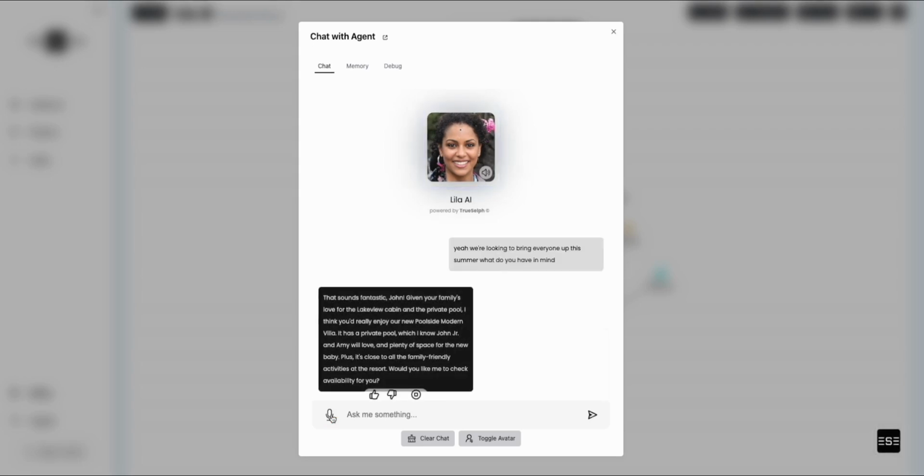That sounds fantastic, John. Given your family's love for the Lakeview cabin and the private pool, I think you'd really enjoy our new poolside modern villa. It has a private pool, which I know John Jr. and Amy will love, and plenty of space for the new baby. Plus, it's close to all the family-friendly activities at the resort. Would you like me to check availability for you?